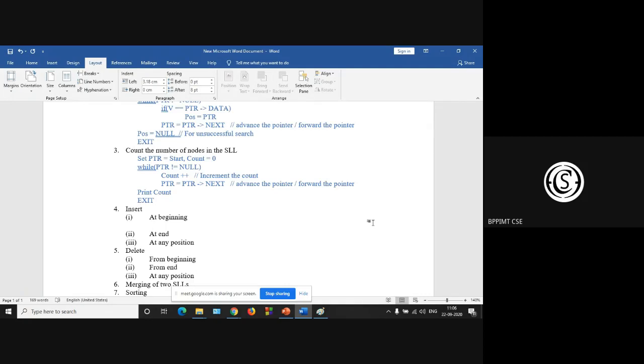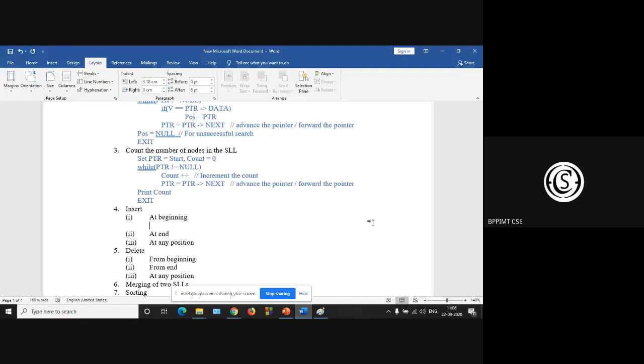So what is a free pool? It is a memory bank that is available. There will be a number of available spaces for creation of new nodes. Let us denote this available free space as avail.